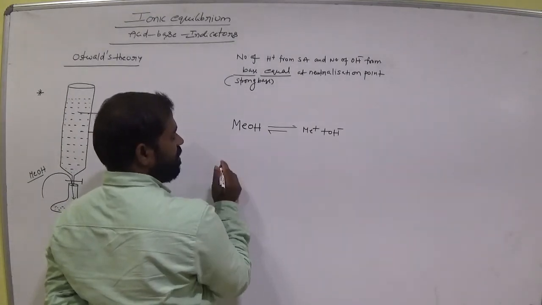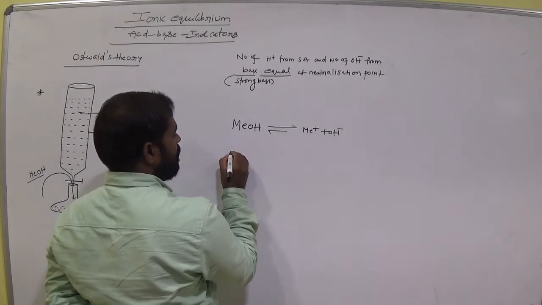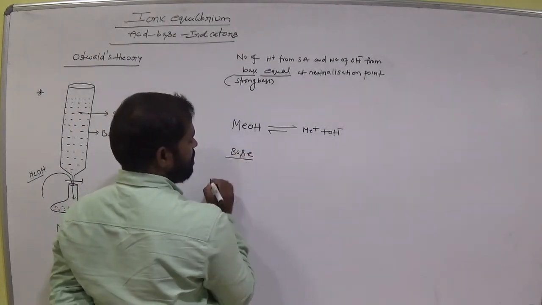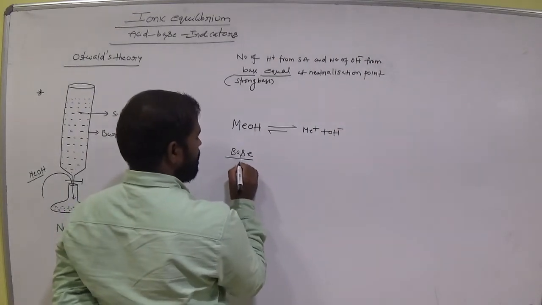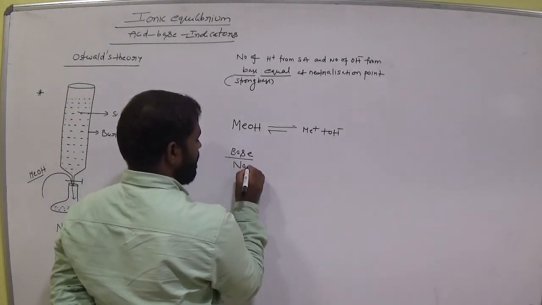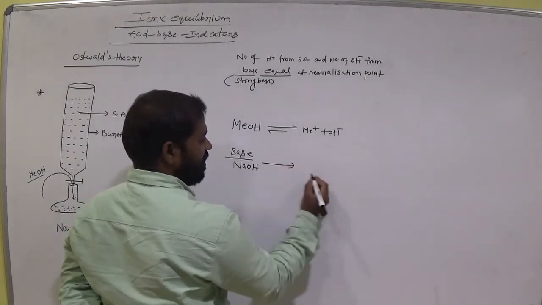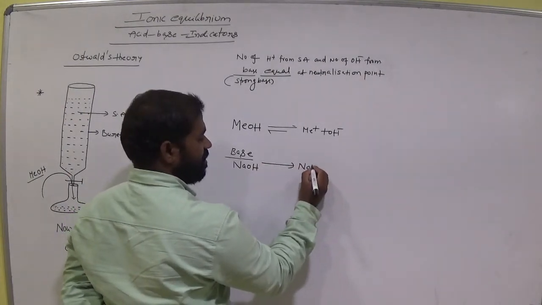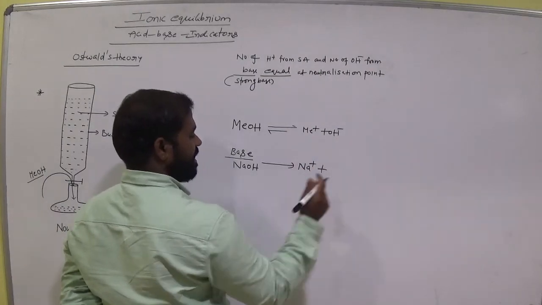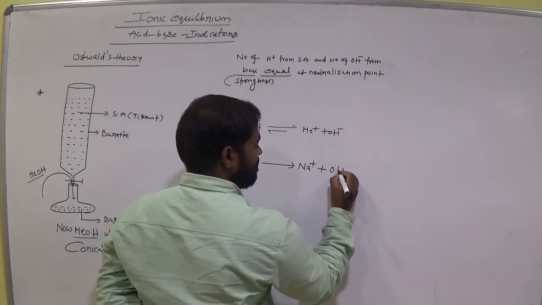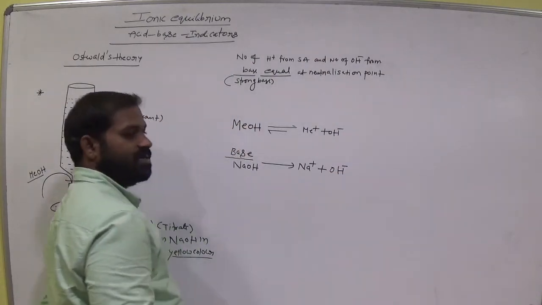And the indicator. Now this indicator in base, suppose this is NaOH. A strong base has only a direct reaction, there is no backward reaction, it is not reversible. It gives Na plus and OH minus, am I right? Is it clear?